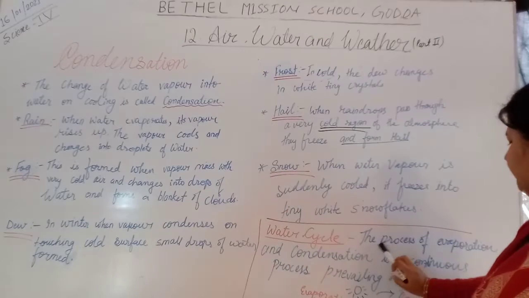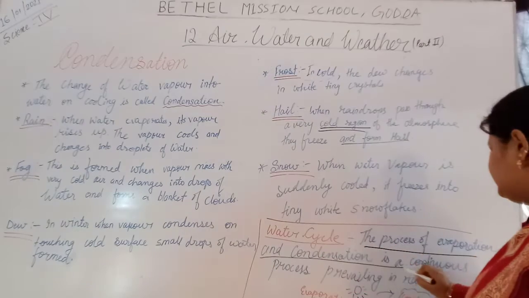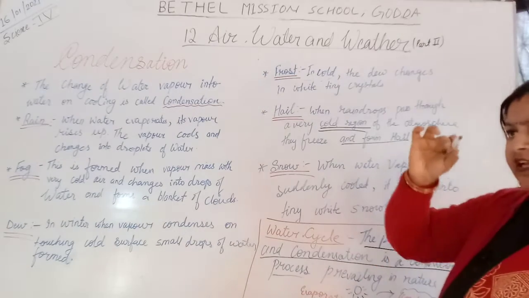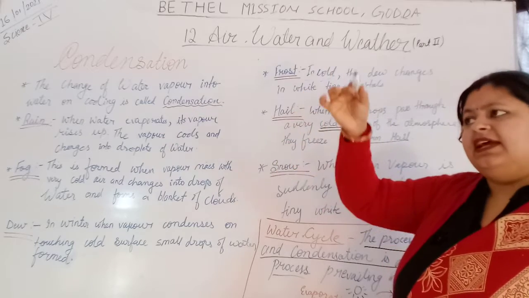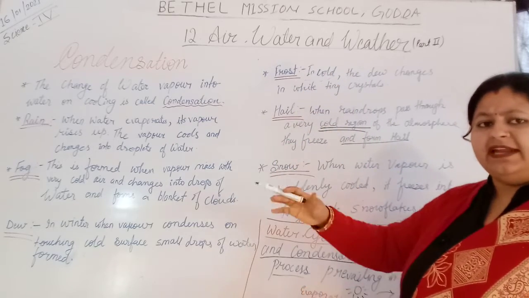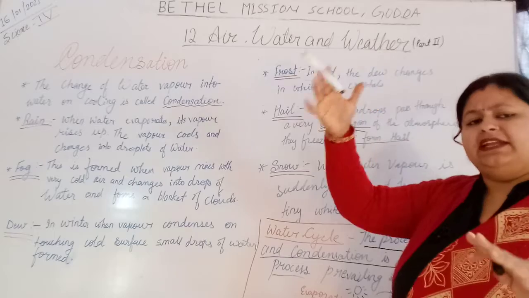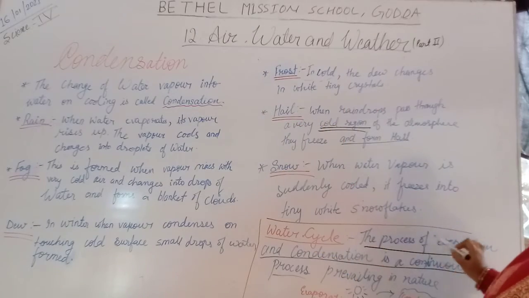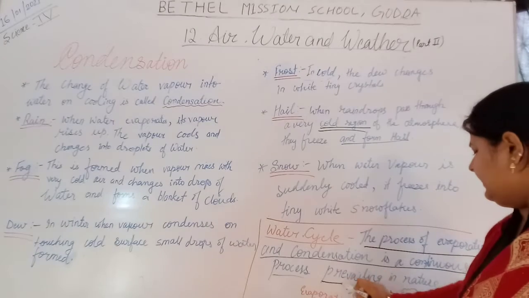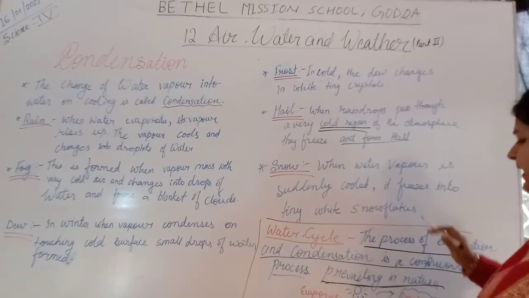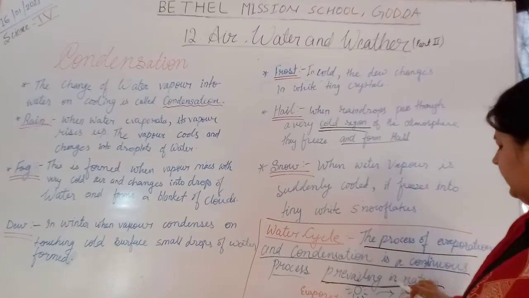So what is the water cycle? The process of evaporation and condensation is a continuous process. Evaporation continuously takes place, water vapor rises, forms clouds, then it rains, and the water flows again into the water bodies. Again evaporation takes place, it rises up, and again it forms a cloud. So the process of evaporation and condensation is a continuous process prevailing in nature.